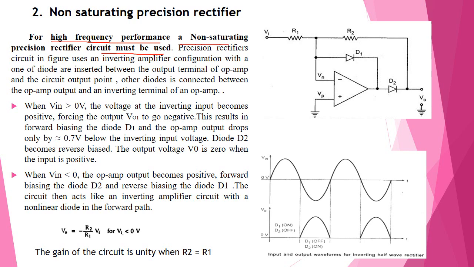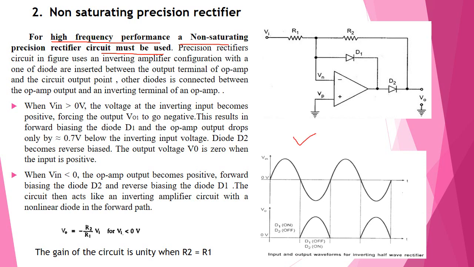Now, during the operation of this rectifier, during the positive half cycle, we compare the input and output waveforms shown below.